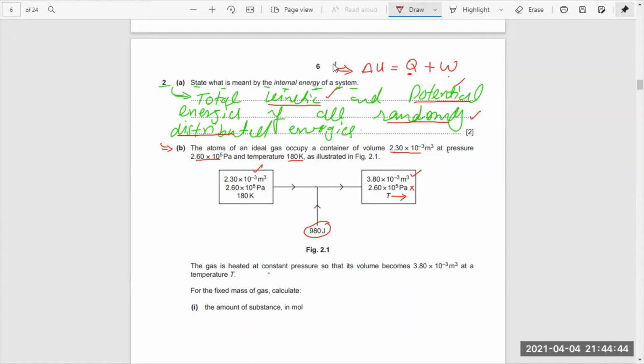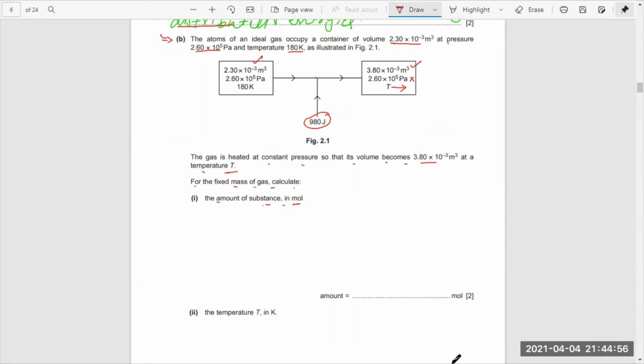The gas is heated at constant pressure so that the volume becomes this and the temperature this. For the fixed mass of the gas, calculate the amount of substance in moles. To talk about the amount of substance, we should be very clear that we can get it by the relation PV equals nRT.